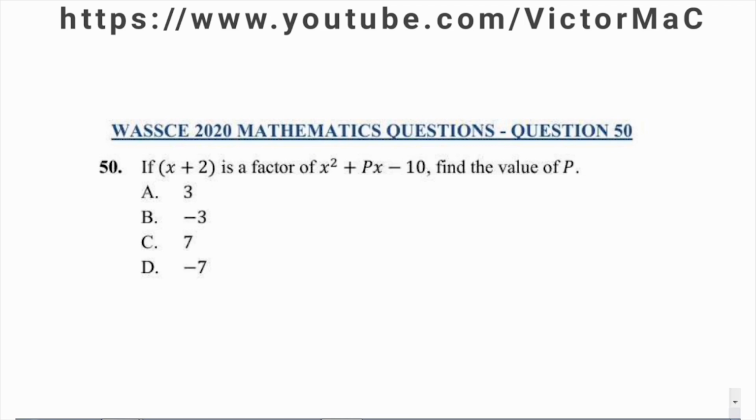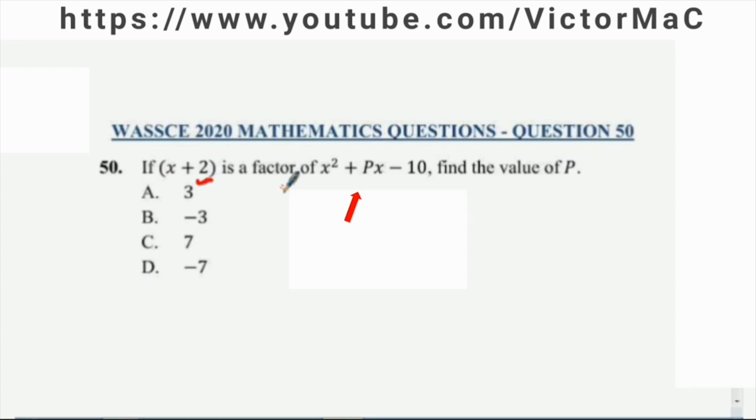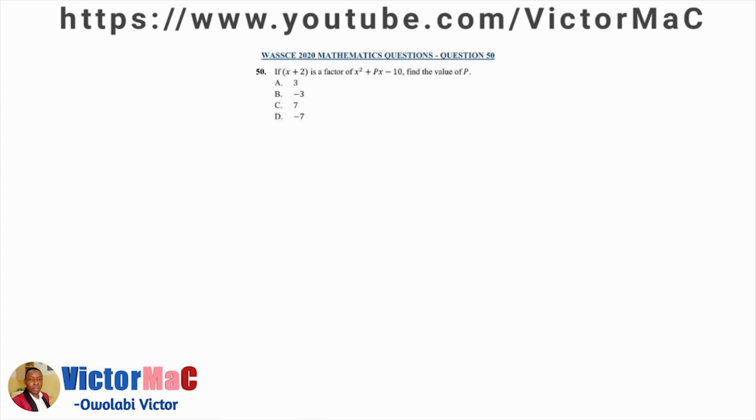WASSCE 2020 mathematics questions, question number 50. If x plus 2 is a factor of x squared plus px minus 10, find the value of p. First, we're going to get the zeros of this factor. We're going to equate x plus 2 to 0 and then solve. So x is equal to minus 2.